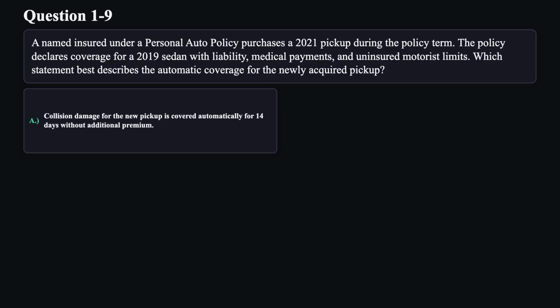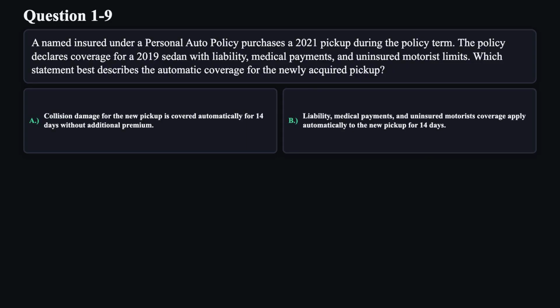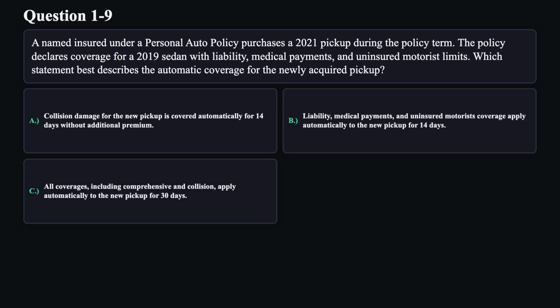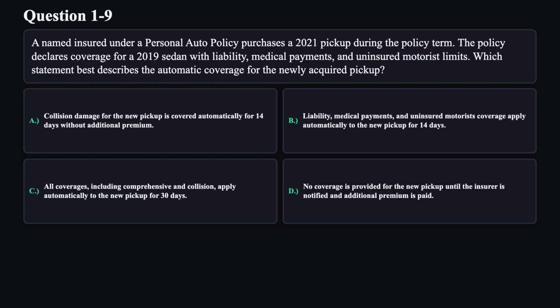A. Collision damage for the new pickup is covered automatically for 14 days without additional premium. B. Liability, medical payments, and uninsured motorist coverage apply automatically to the new pickup for 14 days. C. All coverages, including comprehensive and collision, apply automatically to the new pickup for 30 days. D. No coverage is provided for the new pickup until the insurer is notified and additional premium is paid.